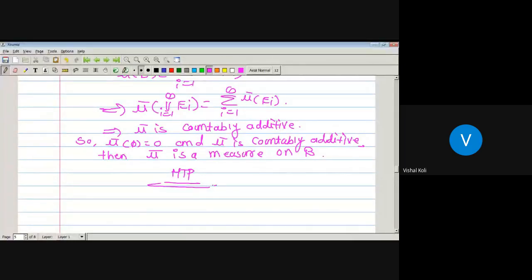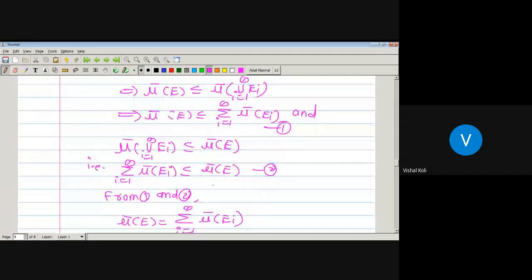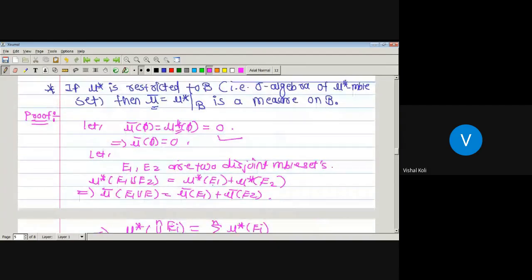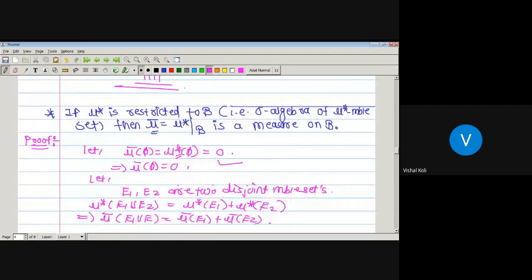Its domain should first be a sigma algebra, and then you must satisfy two conditions, that is, mu bar of phi will be equal to 0, and mu bar of union over i running from 1 to infinity Ei will be equal to summation i running from 1 to infinity mu bar of Ei whenever Ei is a sequence of disjoint measurable sets. So here the domain of our given mu bar is curly B, and curly B is nothing but the collection of measurable sets, and in the previous result we have proved that the collection of mu star measurable sets is a sigma algebra. So already our domain is a sigma algebra.